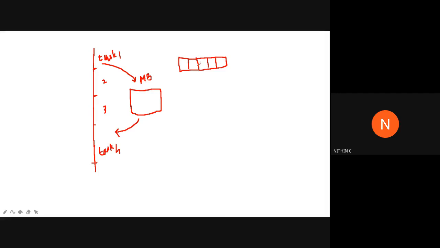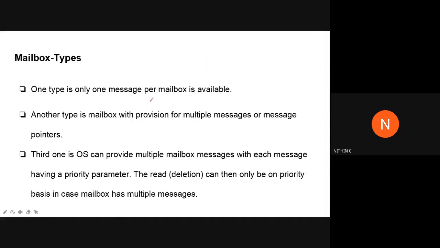So similar to that of a message queue concept. Message queue mailbox, but we are providing the data which includes the source and destination address also. And that's the difference. In a message queue, we are actually entering the data through the back end and we'll be reading it out from the front end. All those processes are similar to that of message queue. No much differences are there. The difference is that we will be providing the address information also along with the data, so that this particular piece of information can be read only by the destination task. So that is actually the mailbox concept, and we'll be having some functions also for that.